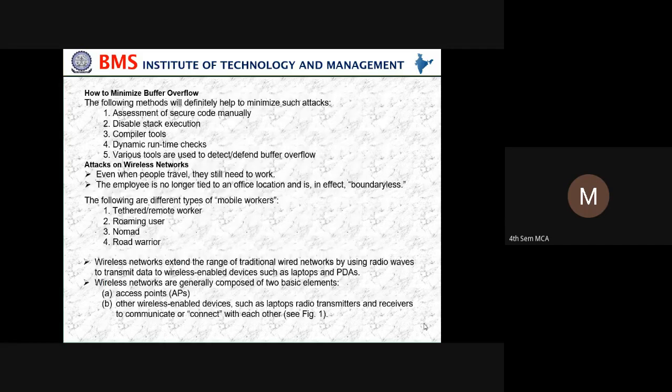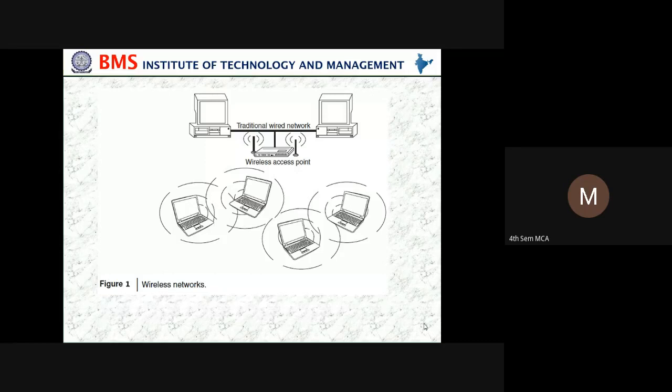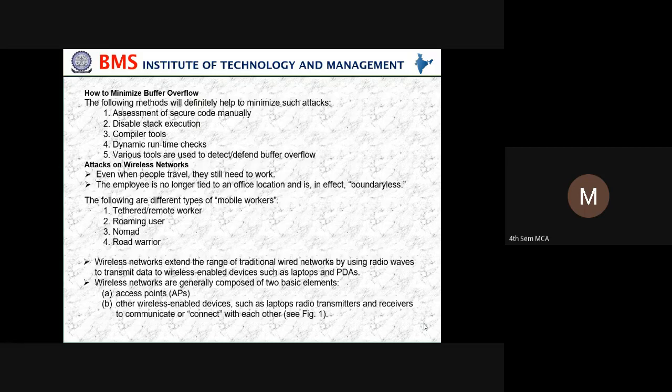The same way here, the wireless network extends the range of traditional wired networks by using radio waves to transmit data to wireless enabled devices such as laptops and personal devices. You can see here this message or data is transferred to the laptops using a wireless point, and how is the network doing this? It is using radio waves. So wireless networks are generally composed of two basic elements.